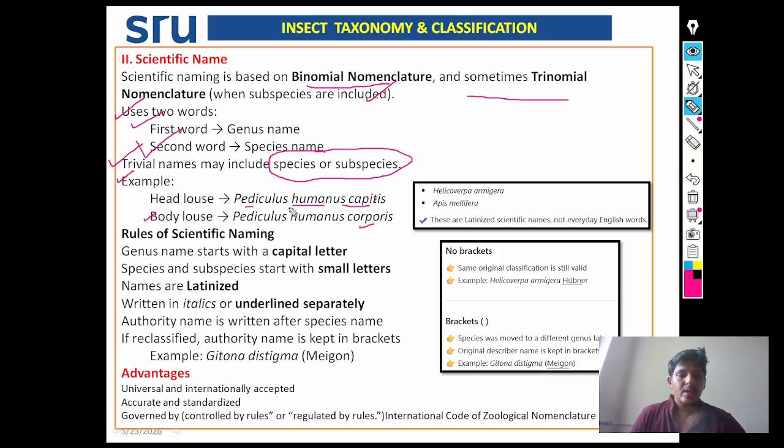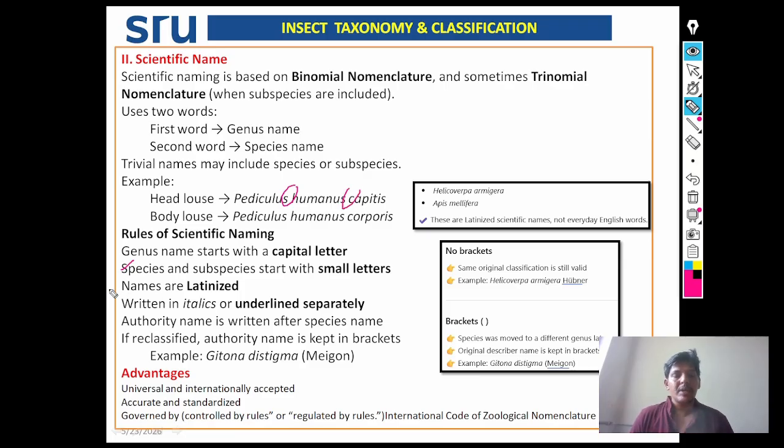A rule for scientific naming: the genus name must start with a capital letter. See here, a capital letter is there. The species and subspecies names start with a small letter. Small letters are there here. The name must be Latinized. See here, Helicoverpa armigera and Apis mellifera. These are Latinized scientific names, not everyday English words.